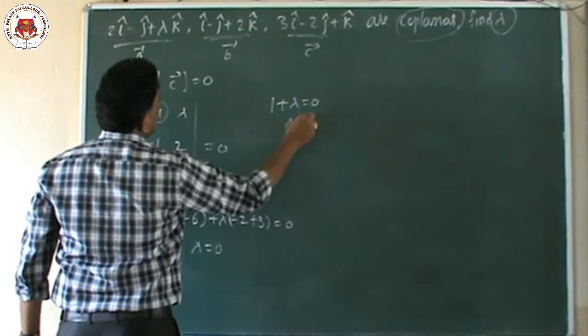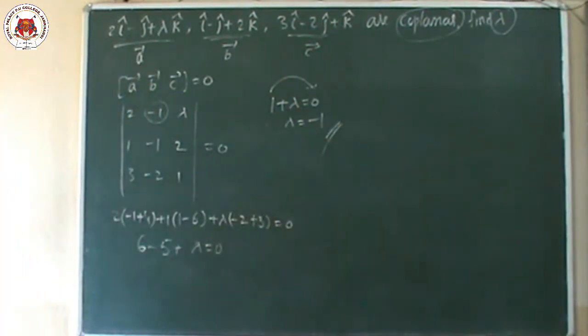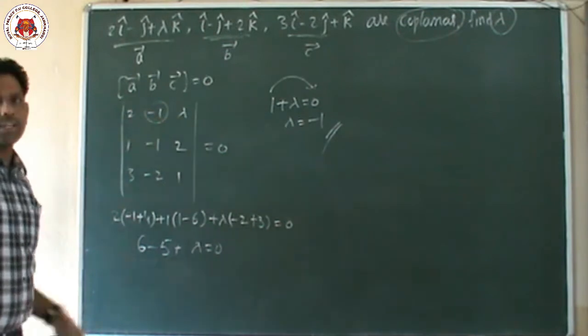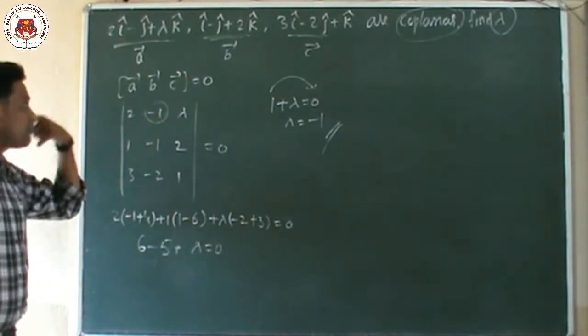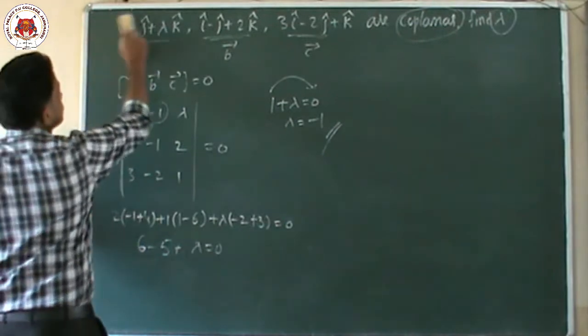Now we find the lambda value. Send this plus 1 to the other side, it becomes minus 1. What is the lambda value? One more time, you know how to find the determinant. If you simplify, you get the value of lambda. The value of lambda is minus 1. Now we'll go to the next question.